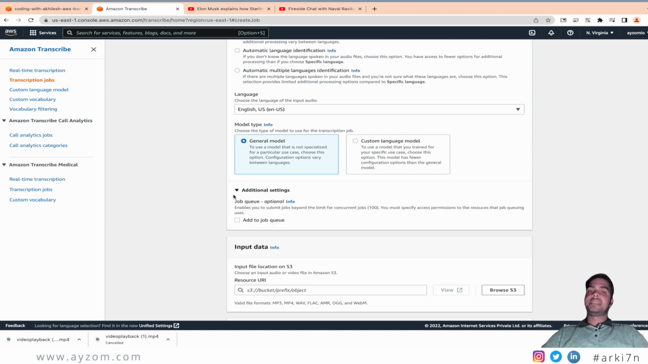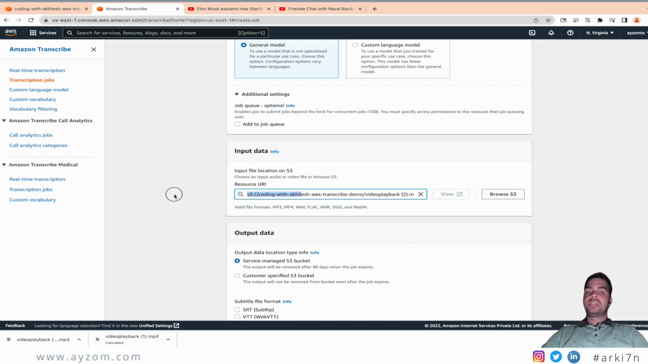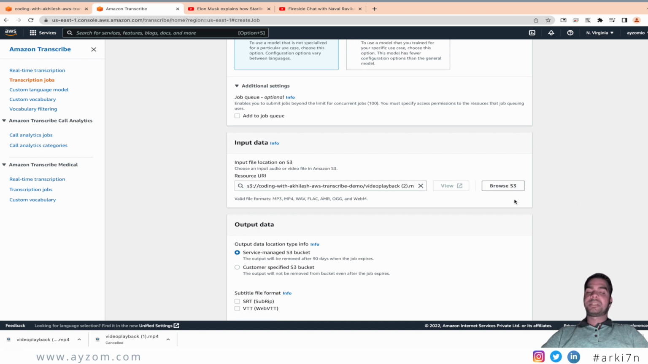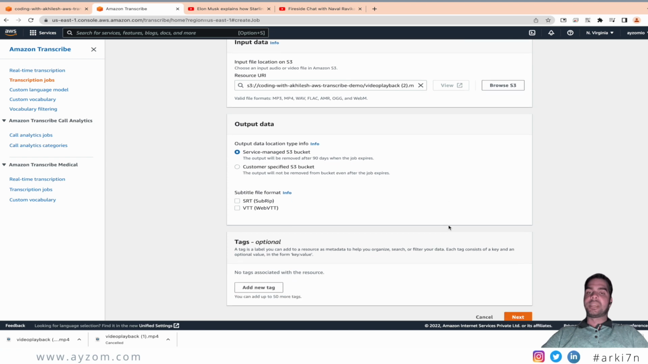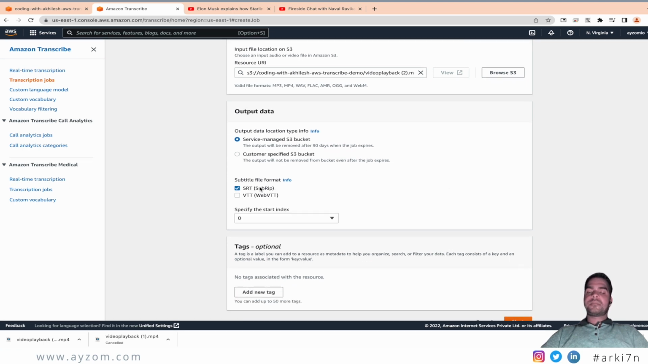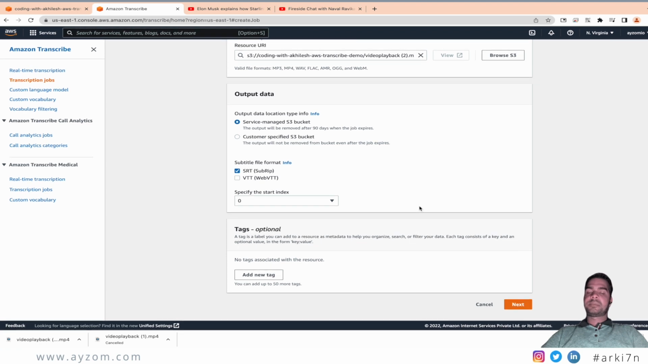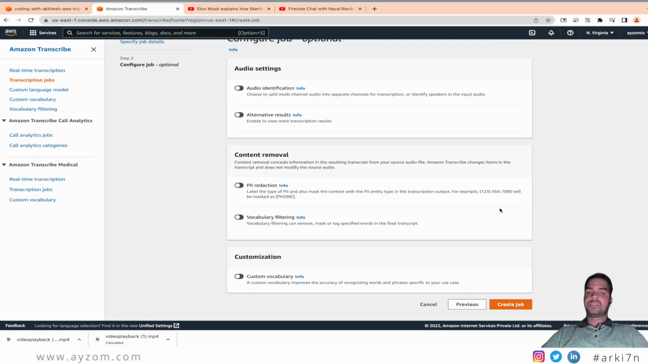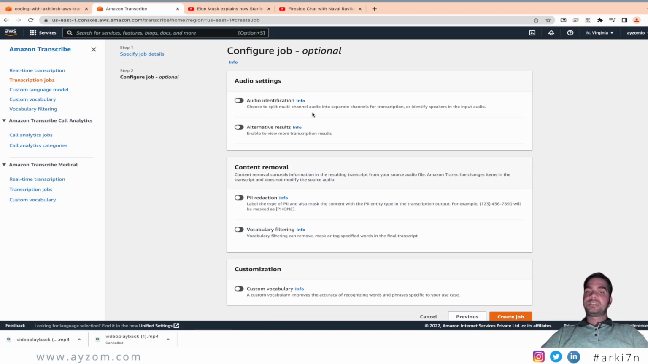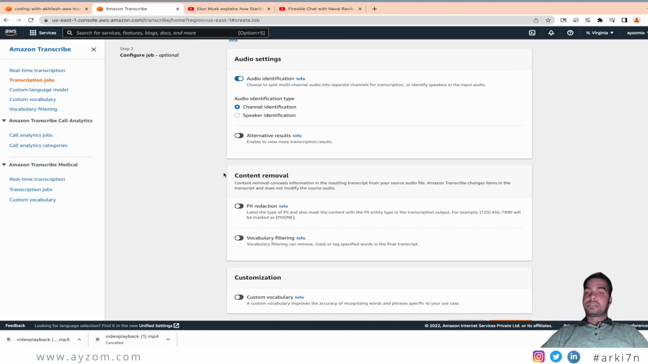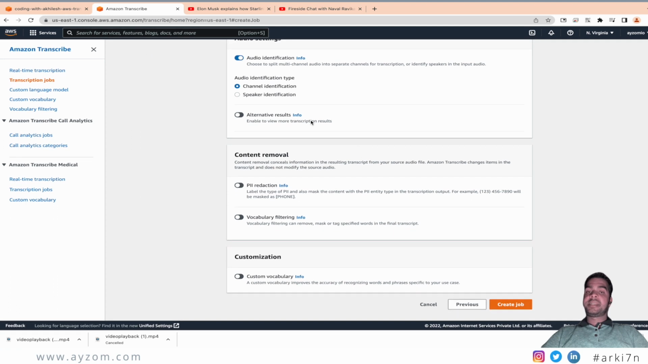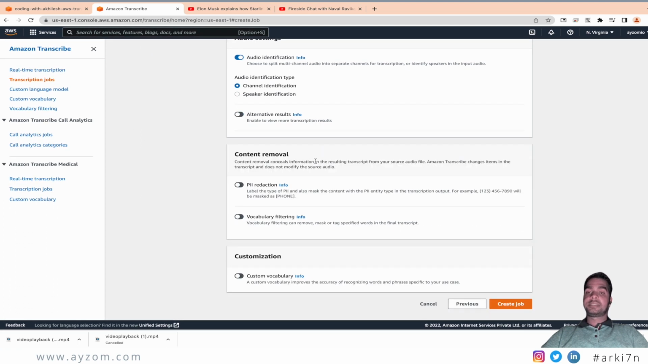You can find different settings, languages preferences, input data, just copy the path from the clipboard, or you can browse the file as well manually. And you can see the output data format. So you can pick the settled file format as well if required. And then you can click on next button, which will take you to some more configurations, audio identifications, which will identify different speakers. And you can also remove contents like sensitive information, sensitive data like credit card number or email addresses or personal details as well.